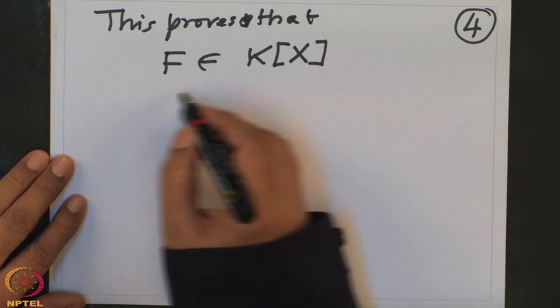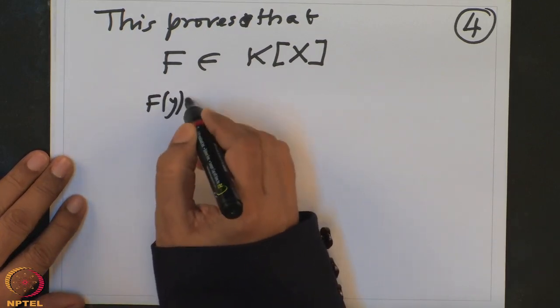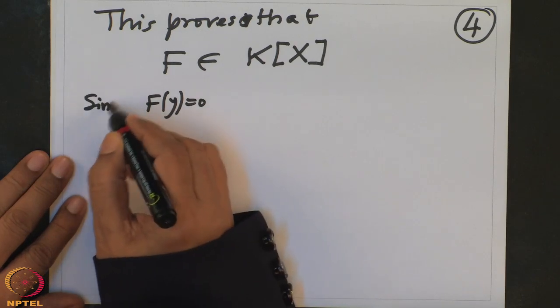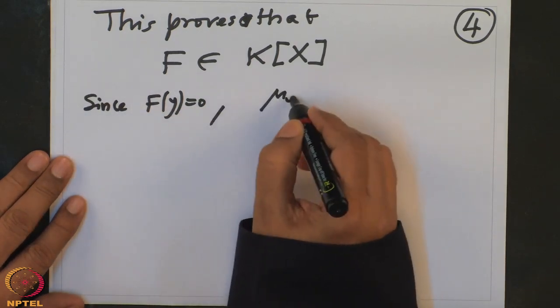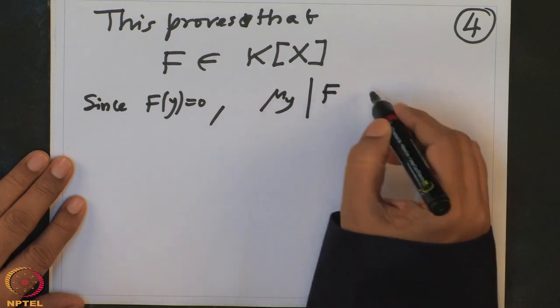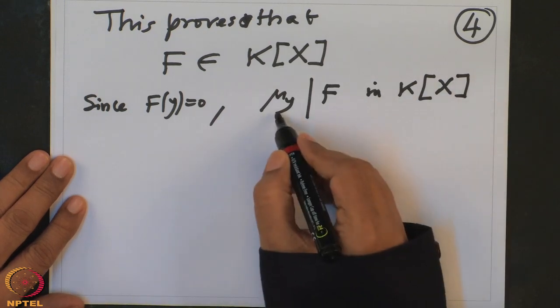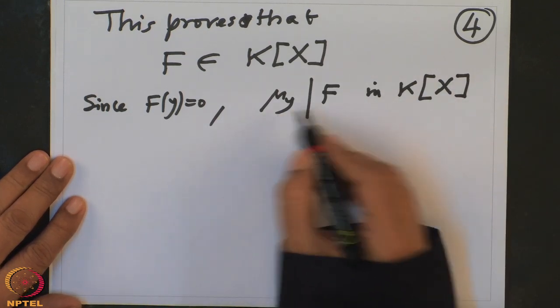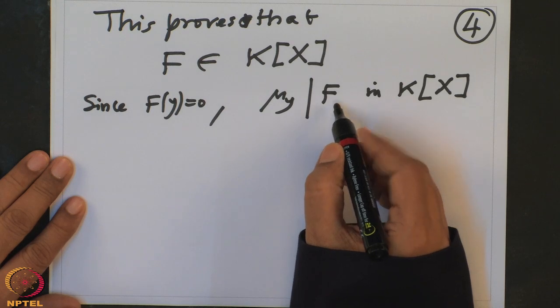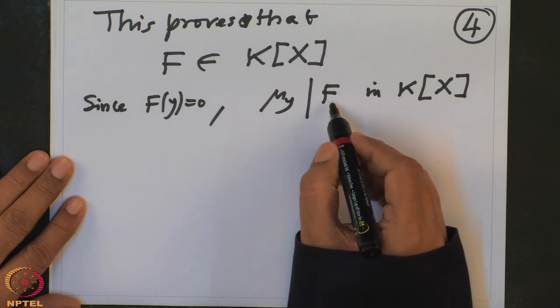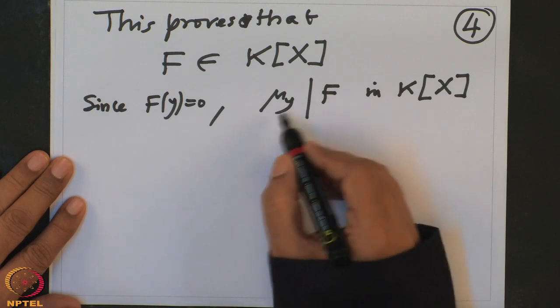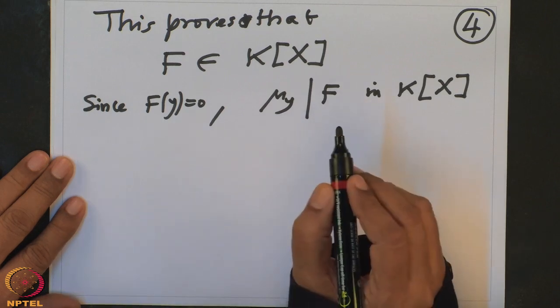Now we have noted that f of y is 0. Since f of y is 0, mu y must divide f, where? In K[x]. Because mu y is the minimal polynomial of y, and this f is one polynomial where y is 0. So this f is in the kernel of the substitution map, and the kernel of the substitution map is generated by mu y. So mu y has to divide f.